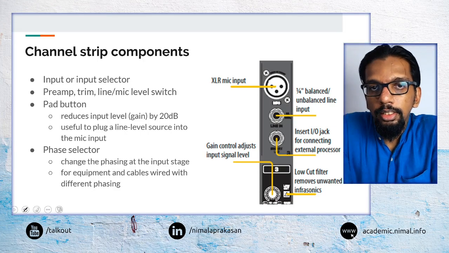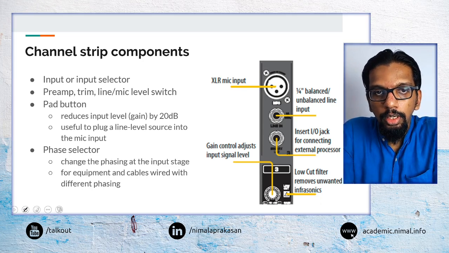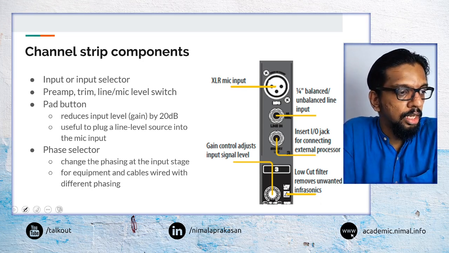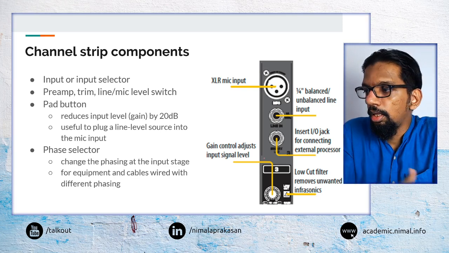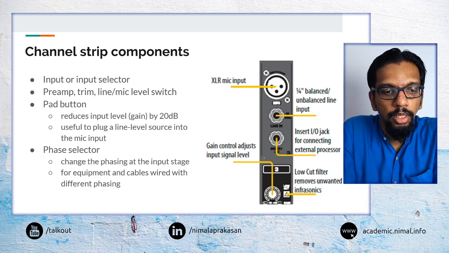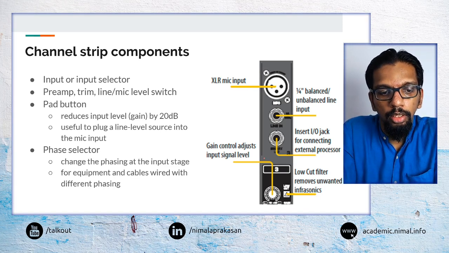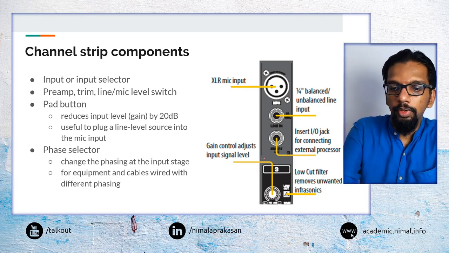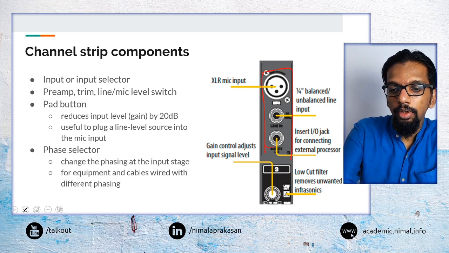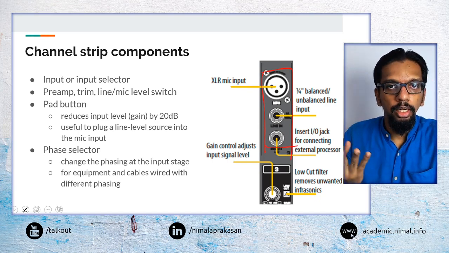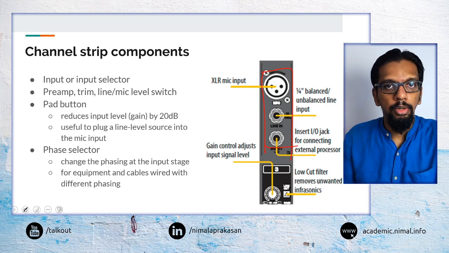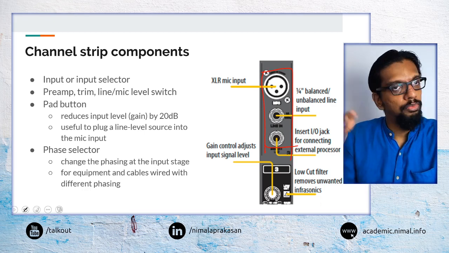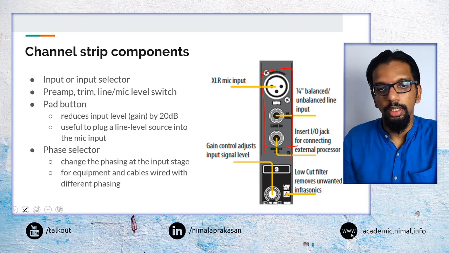Now let's discuss some of the common features that we may find in typical mixers. It would start with input. We would have either a single input or selectable inputs, a number of different input possibilities.